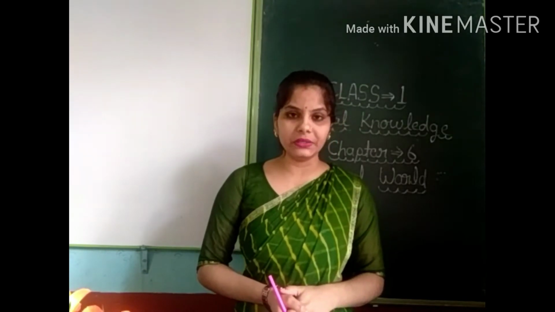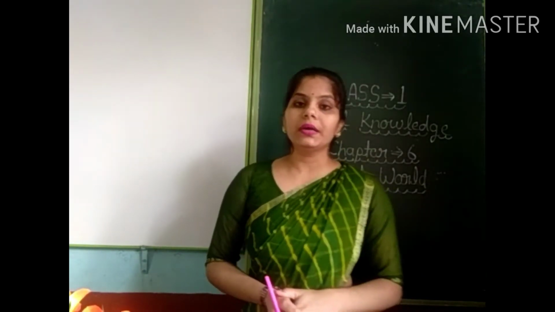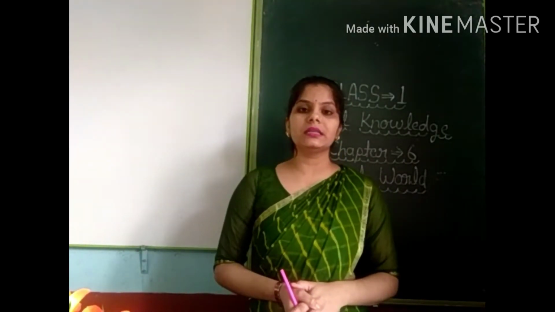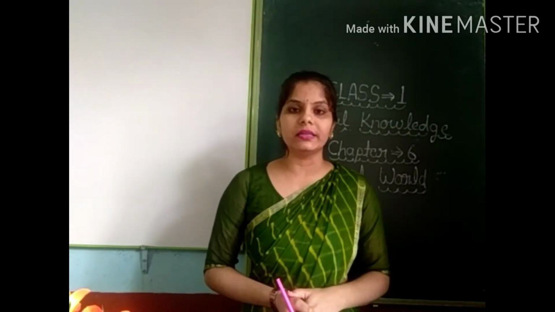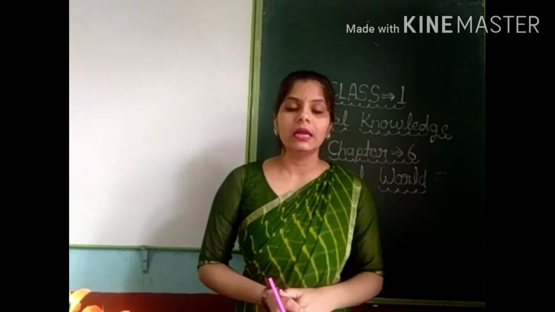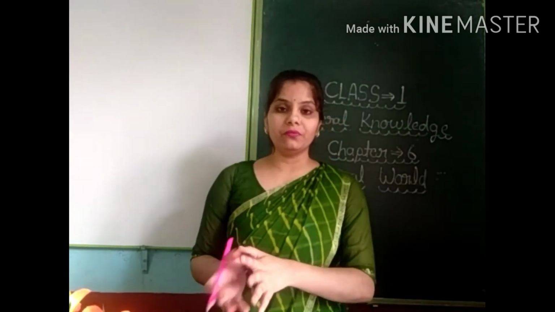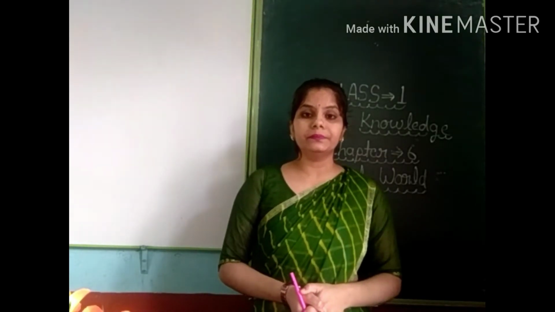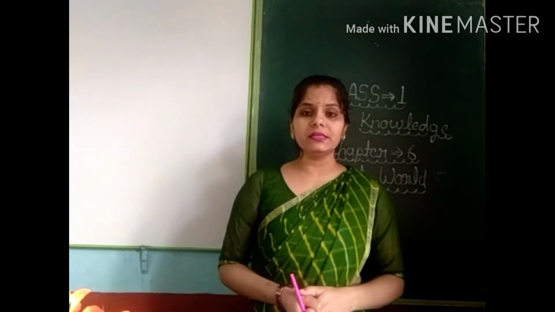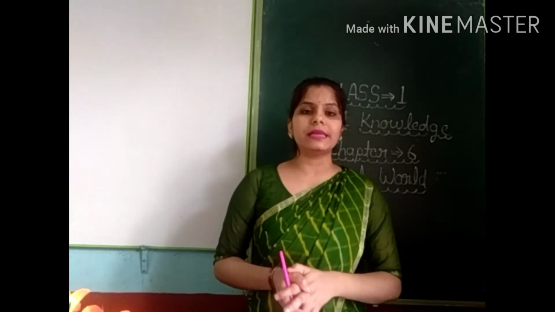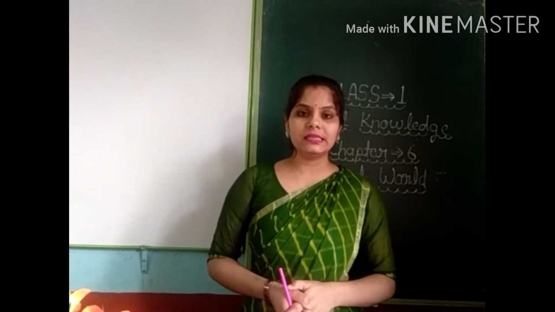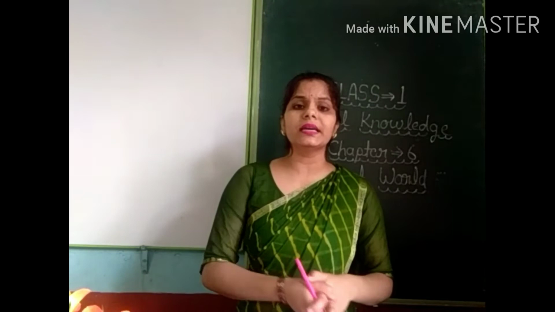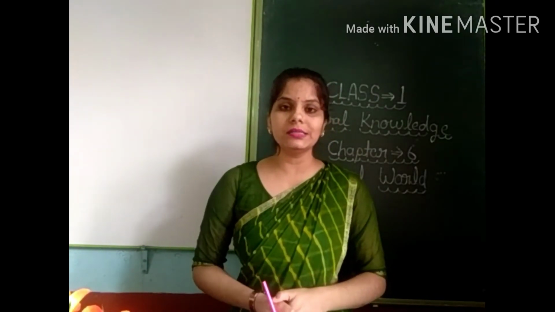And now I start the chapter. Chapter is Animal World. Okay, firstly I want to tell you what's the meaning of animal world. Animal world meaning is there is a world जहाँ पे बहुत सारे animals रहते हैं, different categories and different types of animals, like different types of birds, pet animals, wild animals. There are insects, reptiles, and so many categories जिनको उनकी categories के according set किया गया है. For our easiness, when we want to find any one animal, then we go to their category and find the animal and get the details easily.